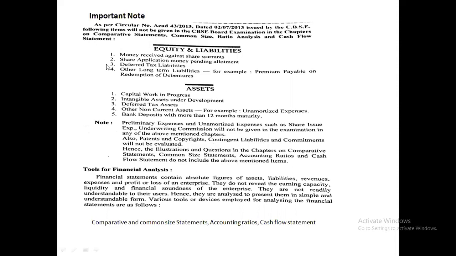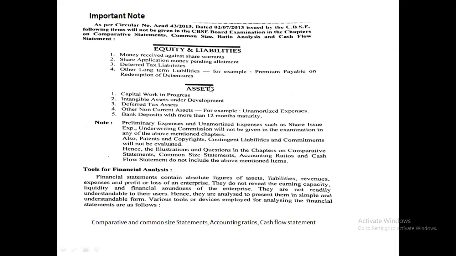In the non-current liabilities, we have four subheads. Long-term borrowings and long-term provisions will be evaluated, but deferred tax liability and other long-term liabilities, for example, premium on redemption of debenture or preference share, will not be evaluated.